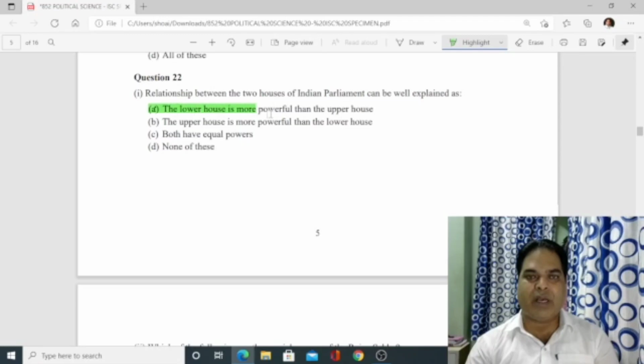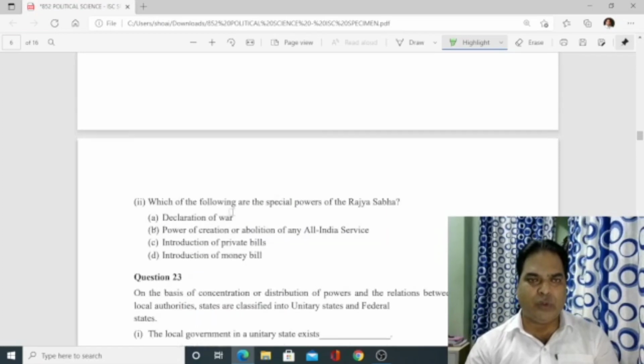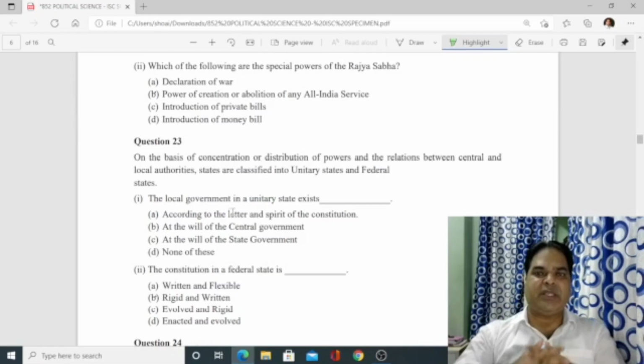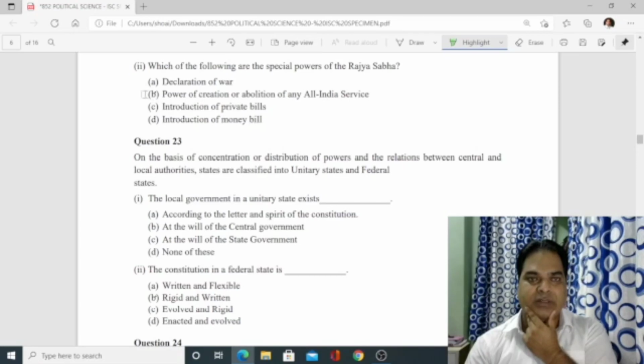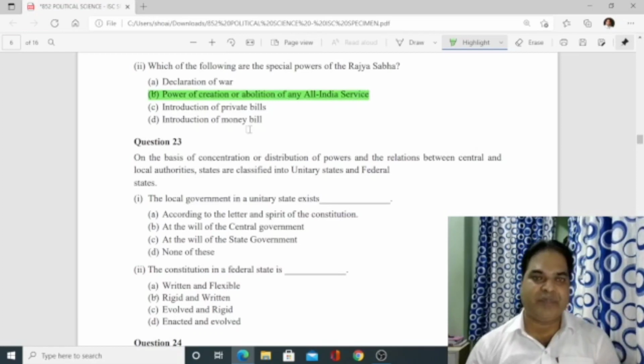A, lower house is more powerful than the upper house. Then next, question number 22, second subpart: which of the following are special powers of Rajya Sabha? So which will be the one? A, B, C, D, introduction of bill. So B will be the correct answer: power of creation or abolition of any all India services.